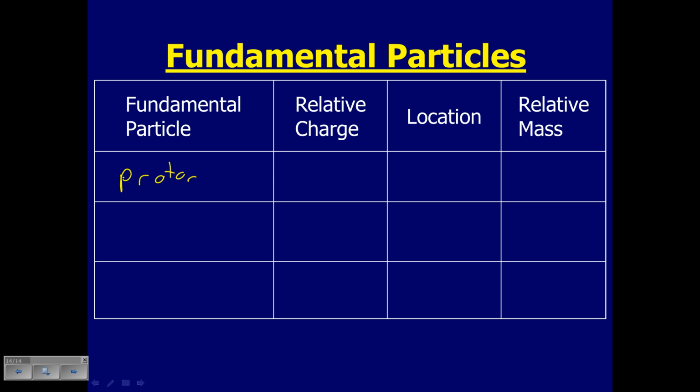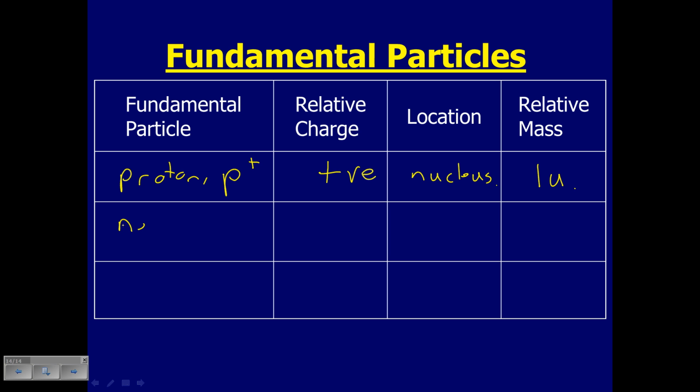Okay, proton, sometimes written as a P with a little plus. Relative charge. It is positive. By the way, a plus with a VE is my short form for positive. Its location is found in the nucleus, all right? And its relative mass, and when we say relative mass, we're comparing it to other particles like the neutron and the electron, so its mass relative to something else, we have 1. And there is a unit to that. It's called 1 U, and that U stands for an atomic mass unit, and we'll get to that a little later.